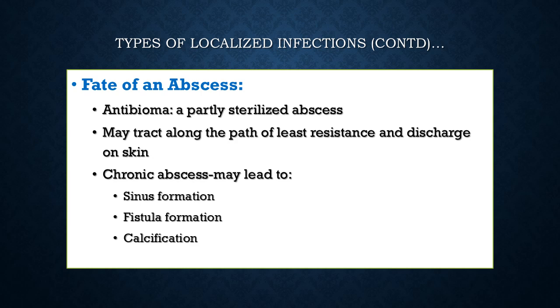This may result in a sinus formation, or a fistula if it extends from the gut or an internal hollow viscus to the skin surface. Or an abscess, once it has organized, can get calcified, and the abscess wall would then be visible as an egg-shaped or spherical calcified structure on X-rays.